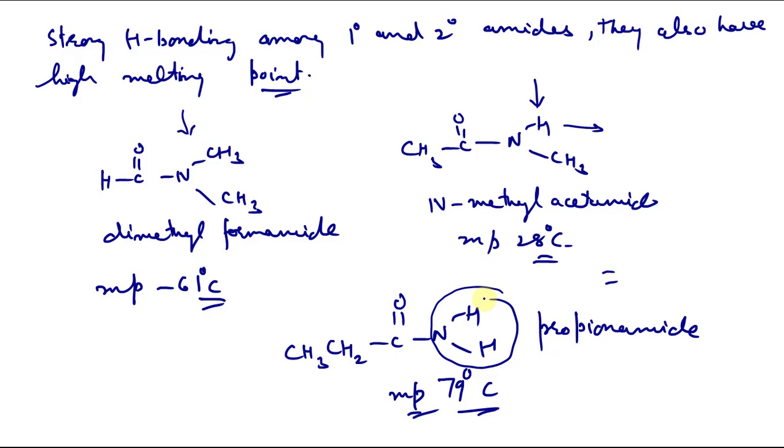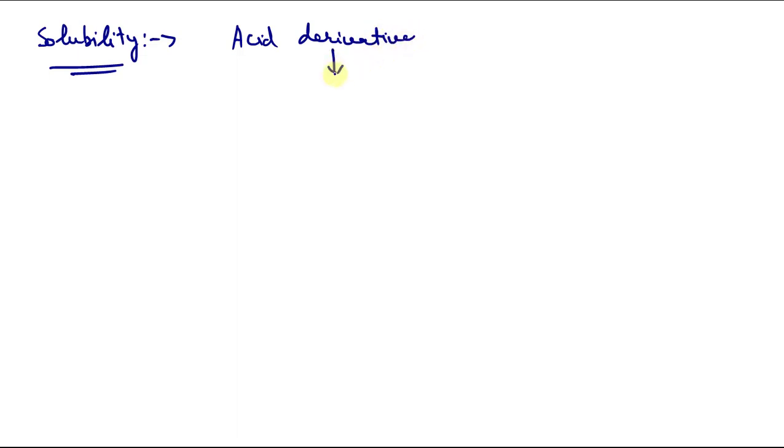Now let us talk about the next physical property, solubility. All of these contain some alkyl part, alkyl chain. So these acid derivatives are soluble in common solvents. What are these common solvents?